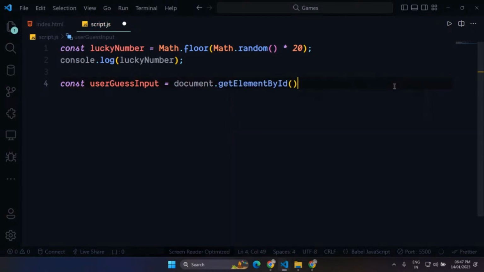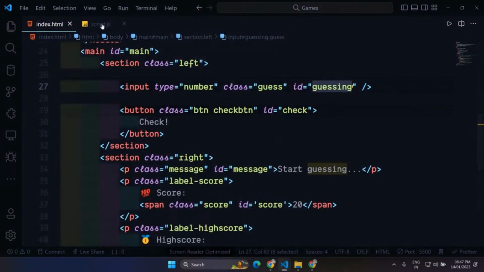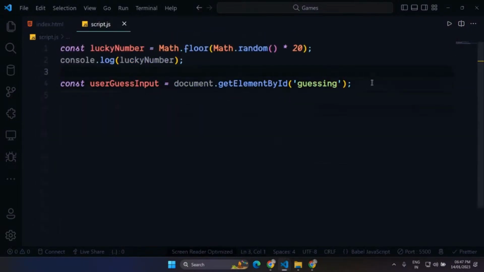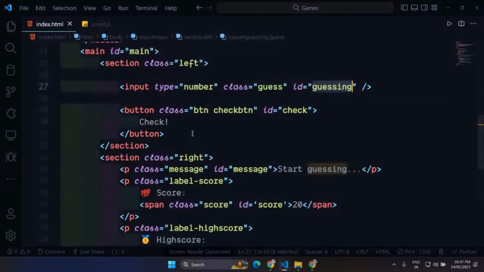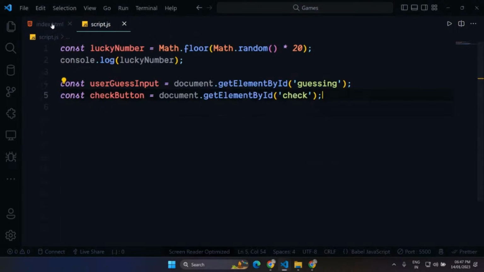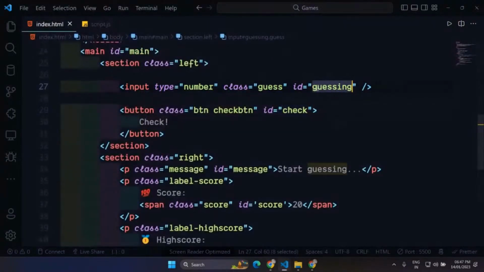Otherwise, I'm just going to go with the simple selector here, getElementById, because otherwise you also need to know about the CSS queries and all. So that's why I have not explained that, but it's very easy. You can just see about that in the documentation. And also the check button. So I'm getting the user input and the check button by using document.getElementById here and document.getElementById here. So I was getting the access for this button, this check, the ID was check here. And also this input field with the ID of guessing.